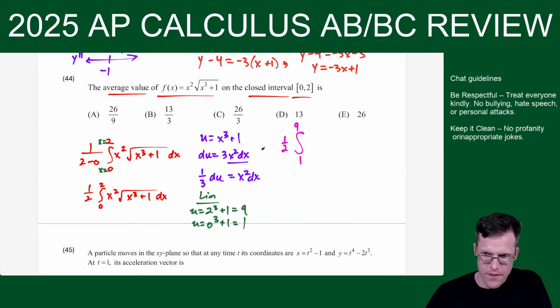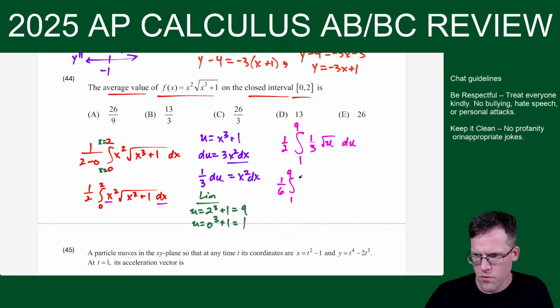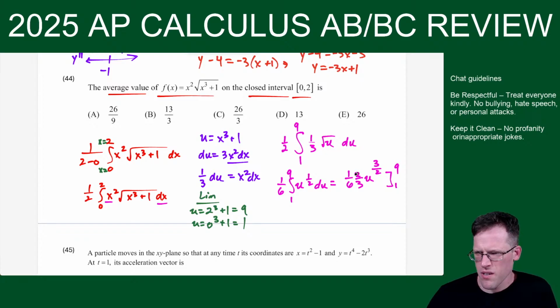And then the x squared dx piece, that I could replace with 1/3 du. And then we have the square root of u. So this makes 1/6 integral 1 to 9 u to the 1/2 du. And then this is 1/6 u to the 3/2, and then the 2/3 goes in front, from 1 to 9. And now 2 over 18 becomes 1/9.